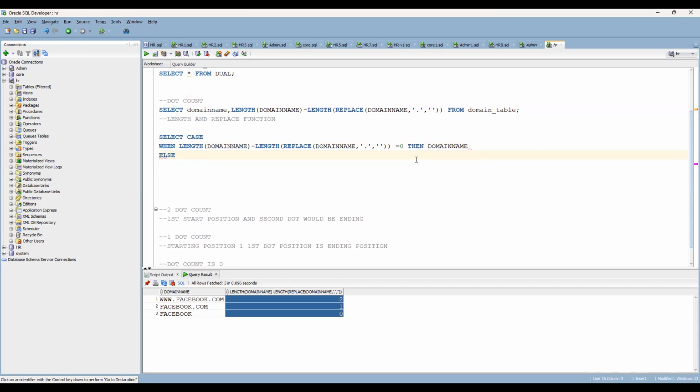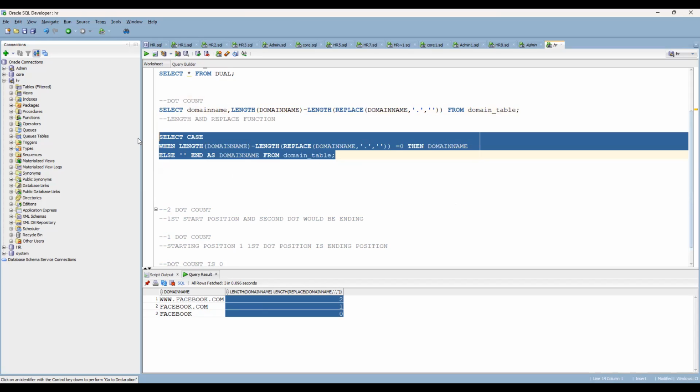Else, we'll keep it empty, and end. End as domain name. We'll just keep it as domain name only, from this table. I wanted to show you the first case, then we'll understand further. This is the first case. You can see that if it is 0, then automatically it is passing facebook.com. Else it is going to take it as a null value.